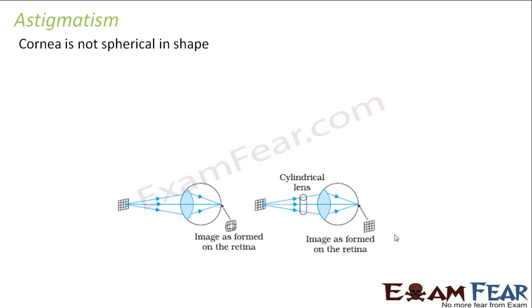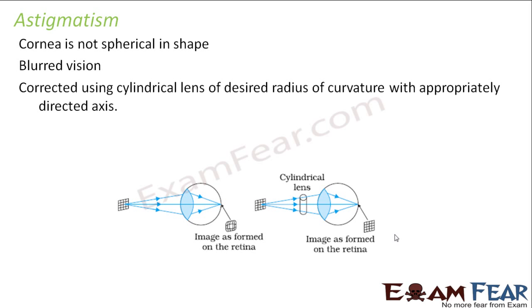Next is astigmatism. This is a defect in which the cornea is not spherical in shape. So what happens as a result of that? There is a blurred vision. That means you are able to see everything, but things are not clear. Things are blurred. So how can you correct this? It is corrected using a cylindrical lens of desired radius of curvature with appropriately directed axis. So for this you will use a cylindrical lens.